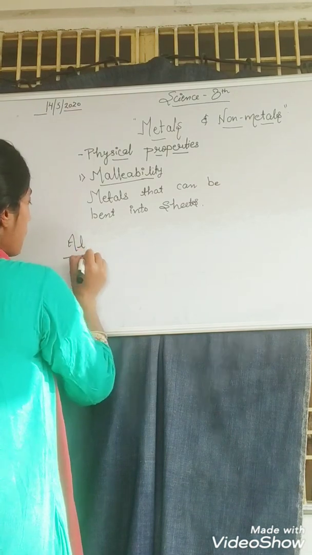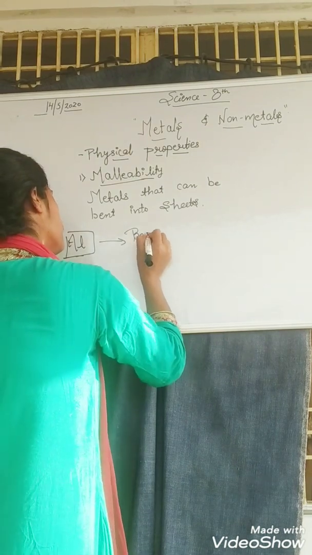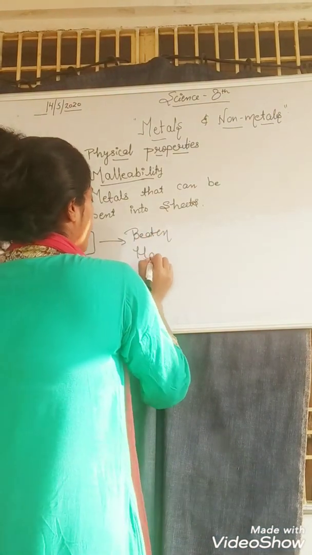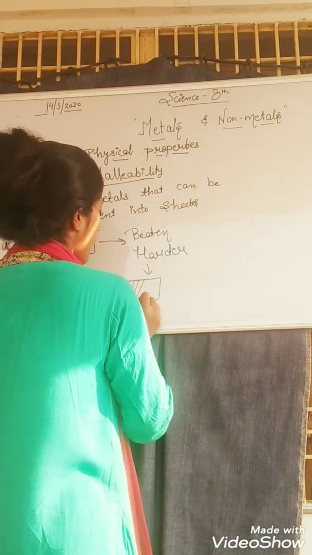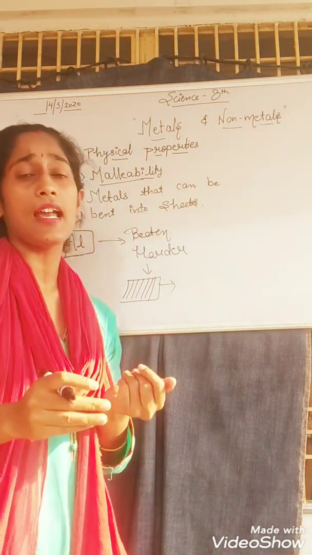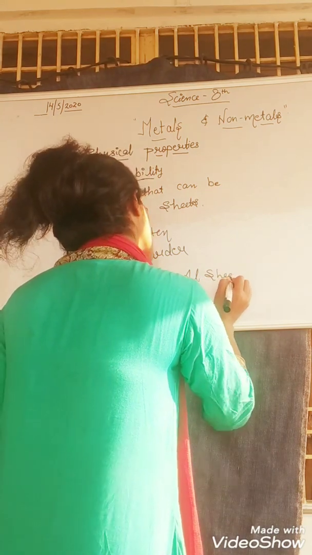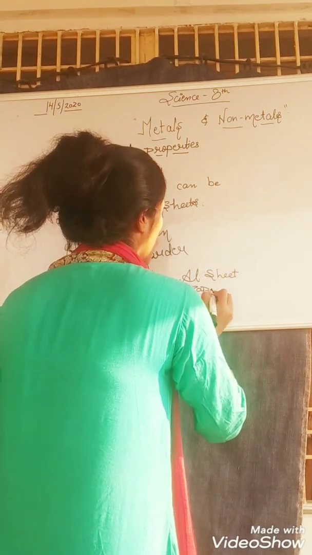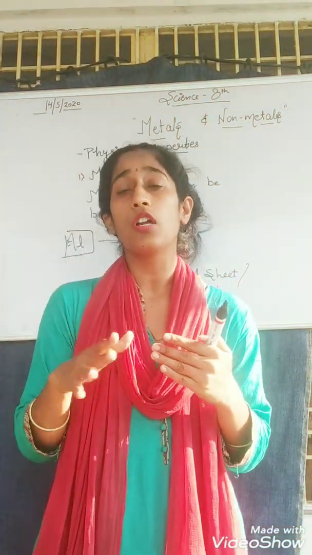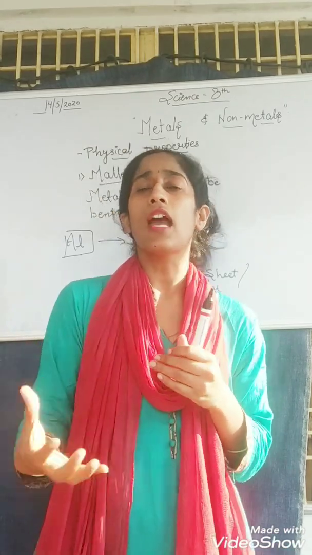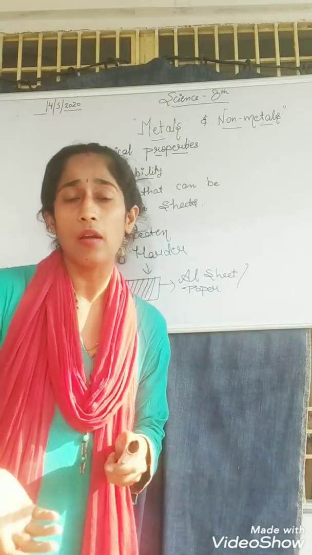Just take this as an example: the symbol of aluminium is Al, and when beaten harder, it changes to aluminium sheet, which looks like a paper. You must have seen that your mothers used to wrap your food or lunch box in an aluminium foil. That foil is simply this aluminium sheet.